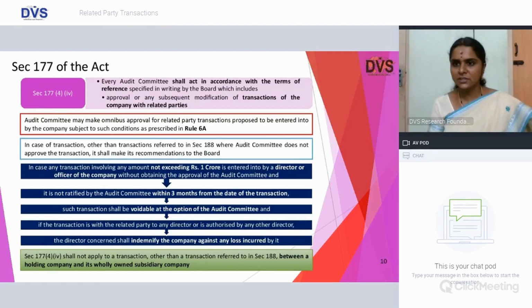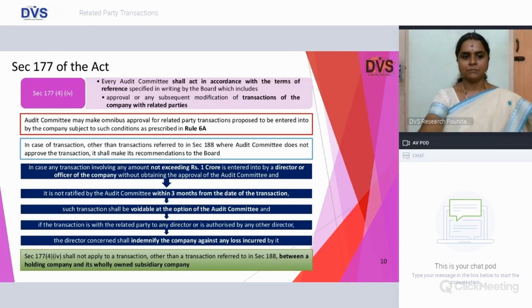In case of any transaction where the amount involved is not exceeding 1 crore, it is entered into by a director or officer. What if such a transaction is entered into without obtaining approval of the audit committee? And if it is not ratified within 3 months from the date of such transaction being entered into, then it is voidable at the option of the audit committee. And if the transaction is with a related party to any director or is authorized by the director, then the director shall be liable to indemnify with regard to any loss incurred.